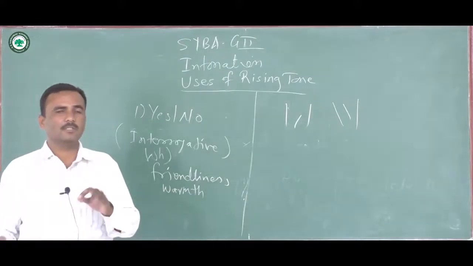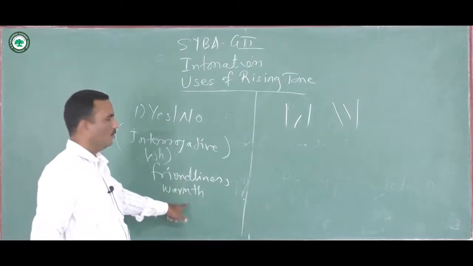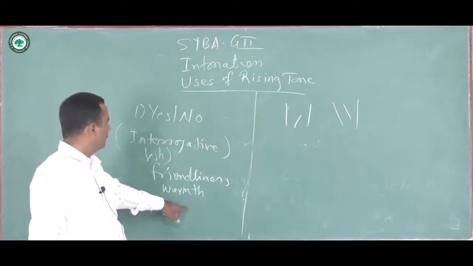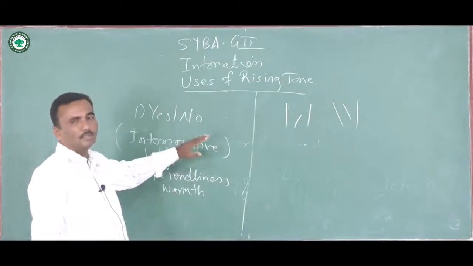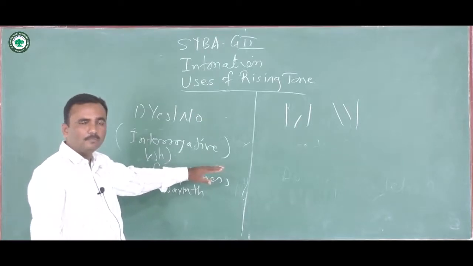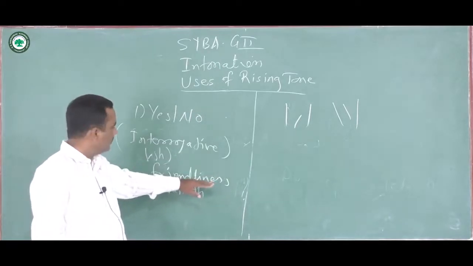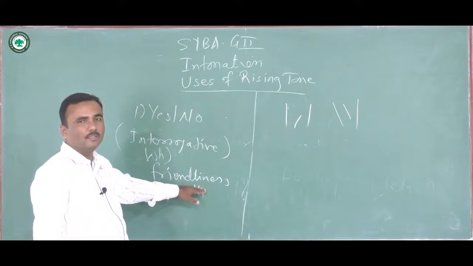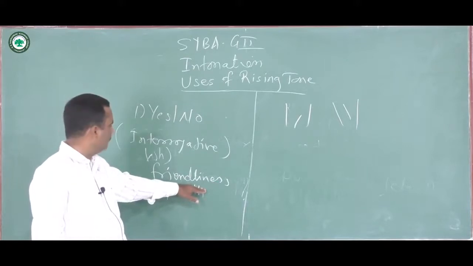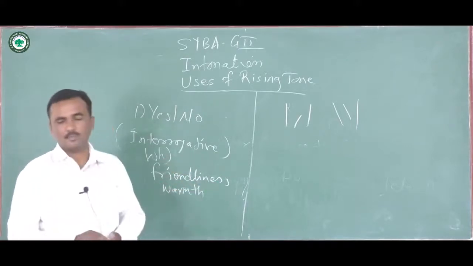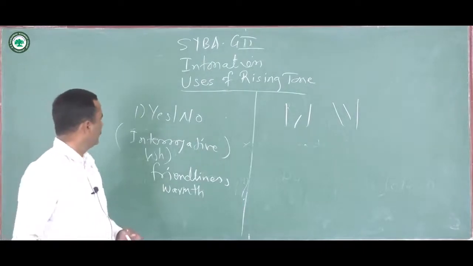It does not show any friendliness or warmth. So this is the difference between the uses of falling tone and rising tone, because it indicates a different mood or condition of mind. So in WH questions also we can use rising tone.